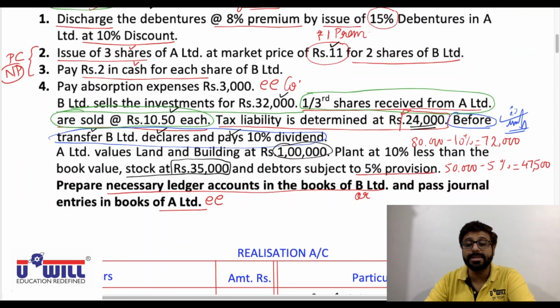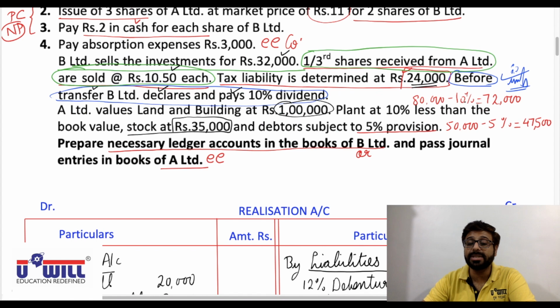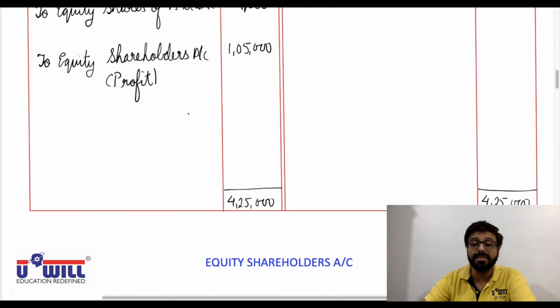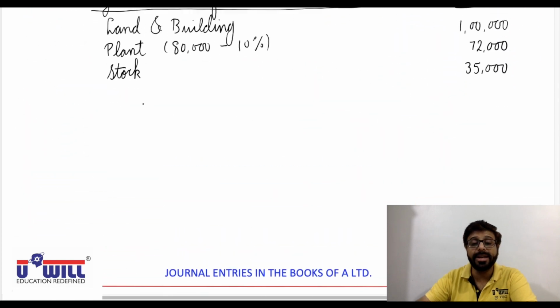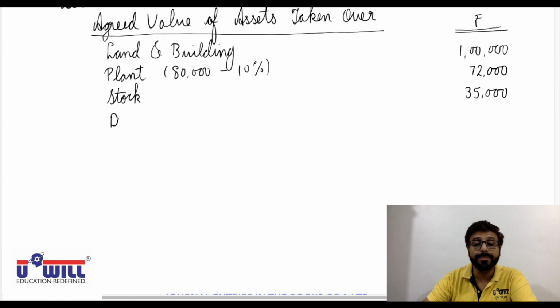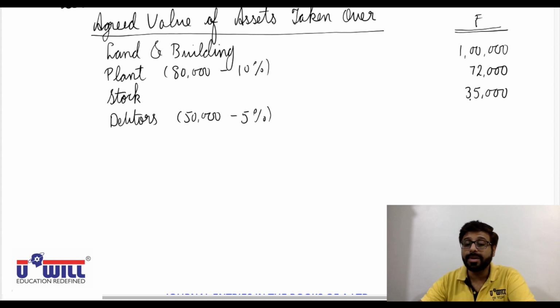Debtors. Debtors it is given 5% provision. So 50,000 minus 5%, we discussed agreed values 47,500. Okay, debtors 50,000 minus 5%, 47,500.